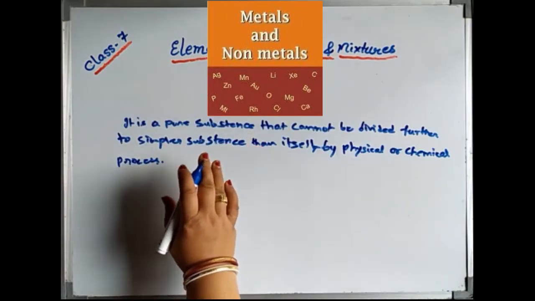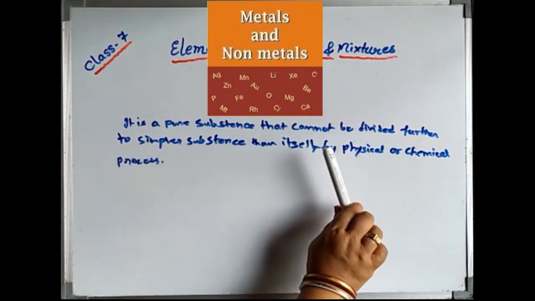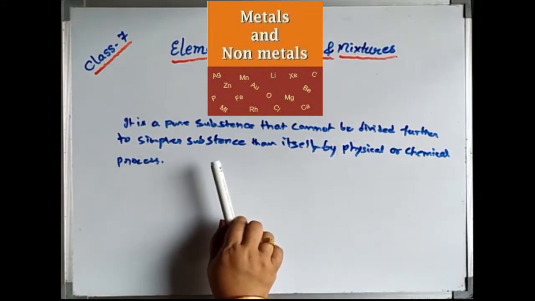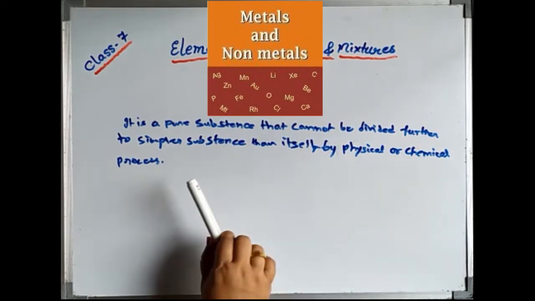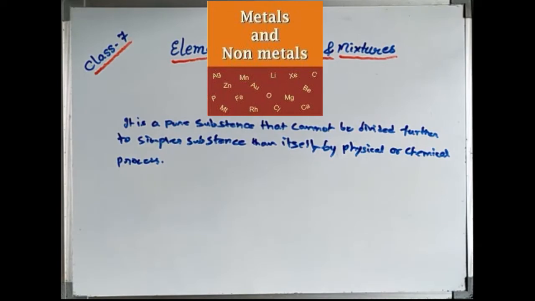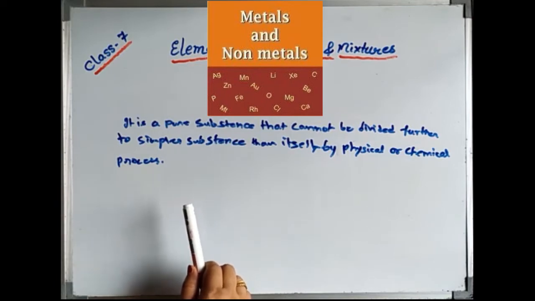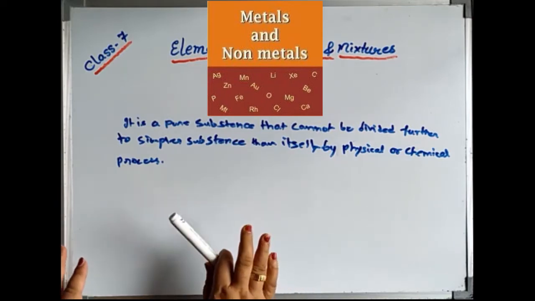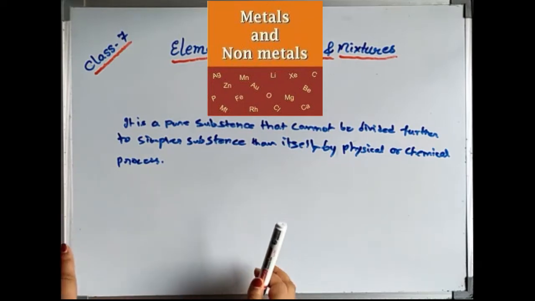Now let us define elements. An element is a pure substance that cannot be divided further into simpler substances than itself by any physical or chemical processes. That means it is so simple that it cannot be divided into anything simpler than itself. So by any method, whether you take a physical method or chemical, it cannot be divided.